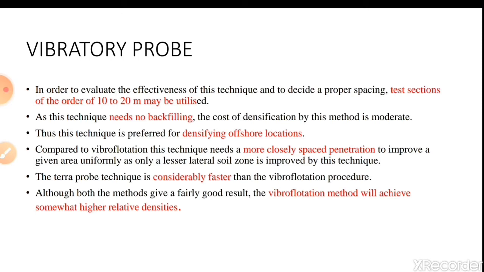It increases the shearing strength of the soil because since the vibrations will be done below the ground level, the soil particles will come closer to each other and the shearing strength will increase. It reduces the permeability of the soil. As the particles are closer to each other, the voids will be reduced and hence this reduces the permeability of the soil. It mitigates the potential for liquefaction and it provides slope stabilization.